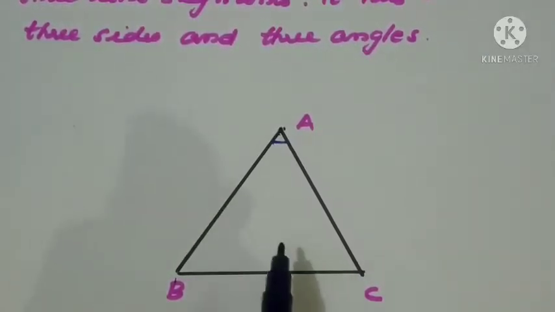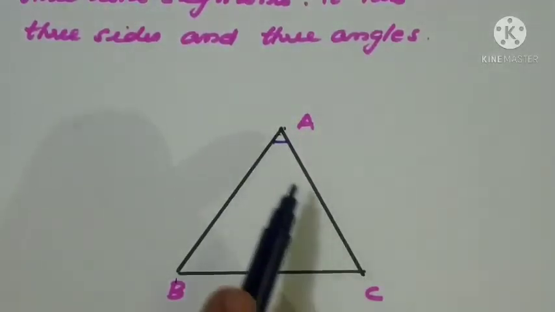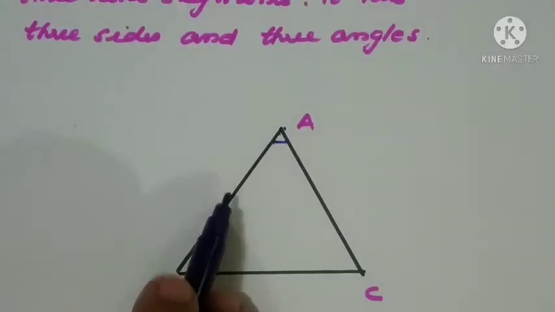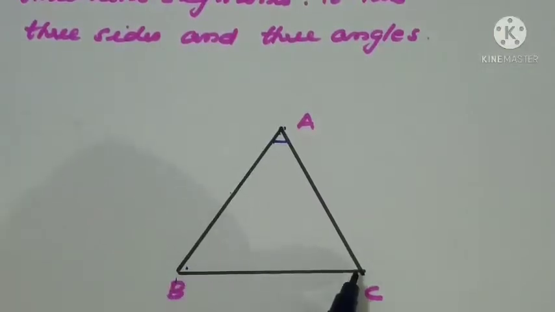Let us see the diagram of the triangle ABC. Here the letters we marked as ABC only. It is made up of line segments. You can see how many sides are there? 1, 2, 3. How many angles? 1, 2, 3. Again, how many vertices? 3. So we have got three sides, three vertices, three angles.